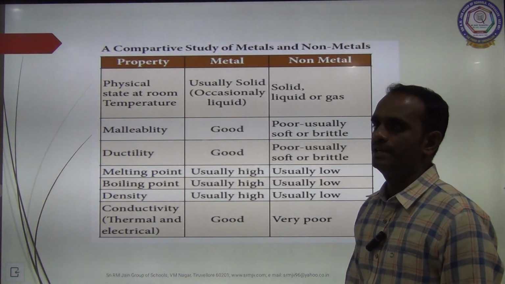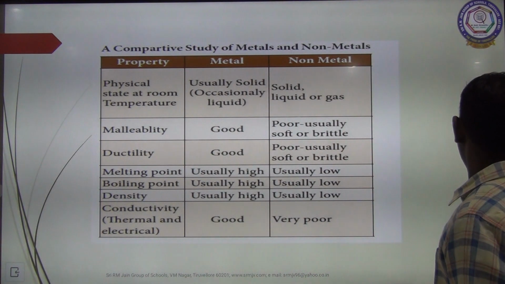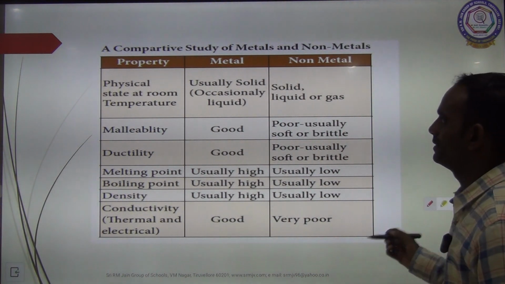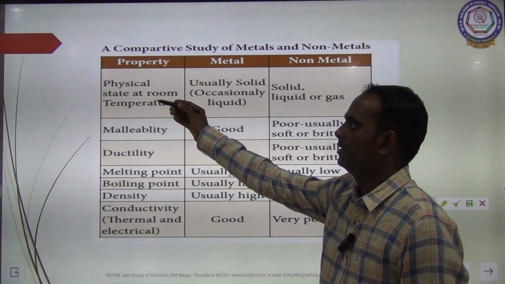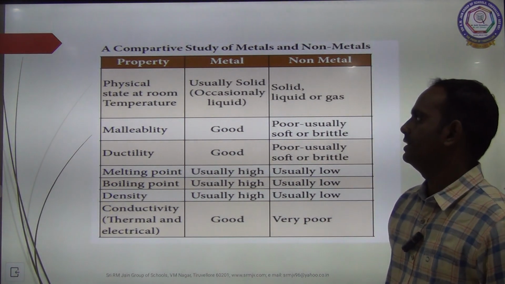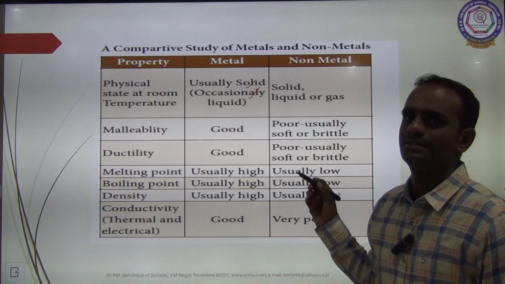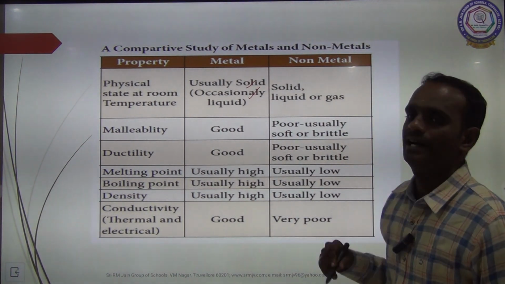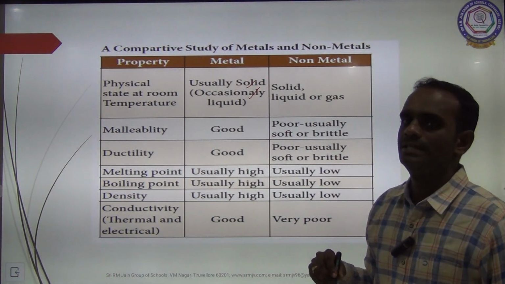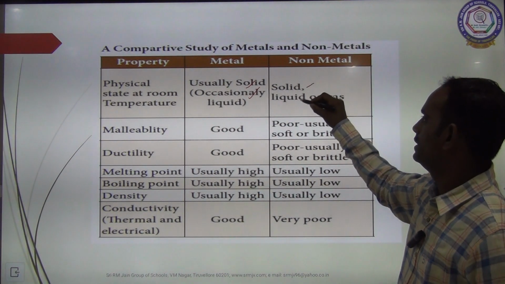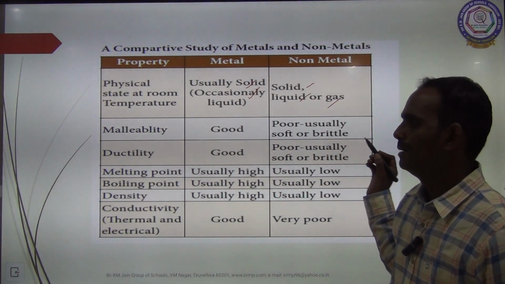See the comparative study of metals and non-metals. Property, physical state at room temperature. Metals are usually solid, very occasionally liquid. But non-metals exist in three different states: solid, liquid or gas.